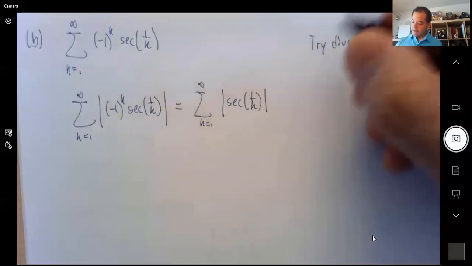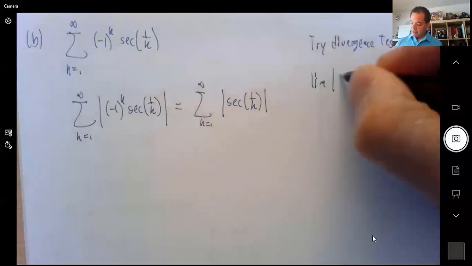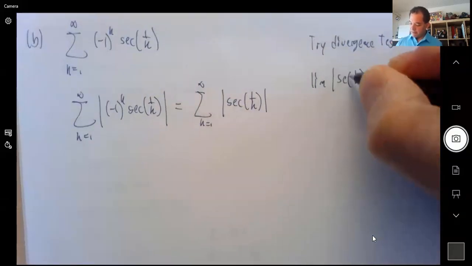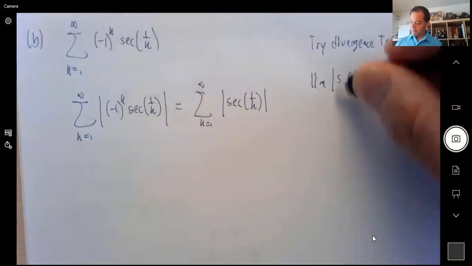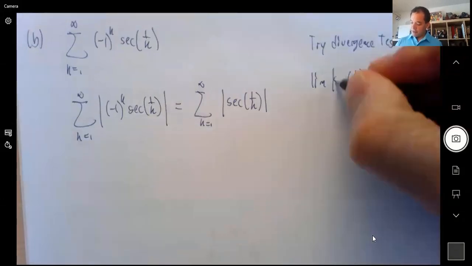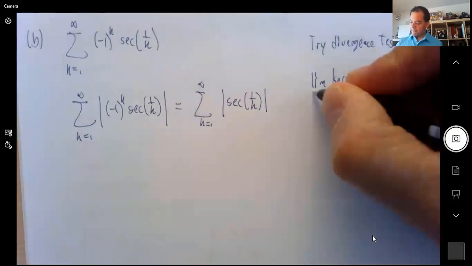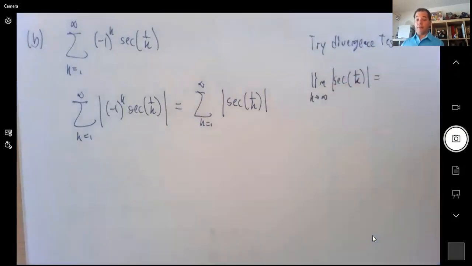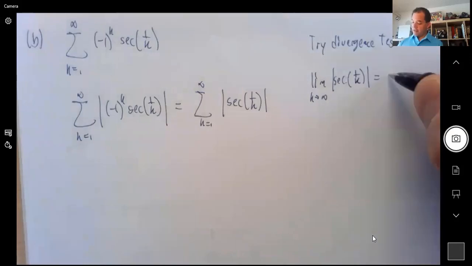What is the limit of secant of 1 over k when k goes to infinity? Well, 1 over k will go to 0. So this will be secant of 0, absolute value of that.